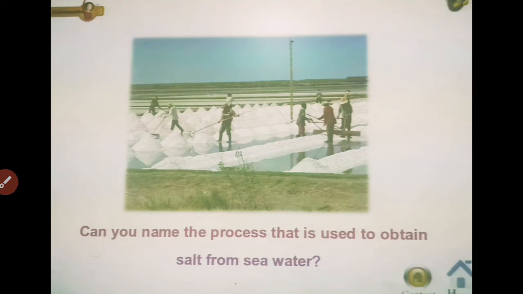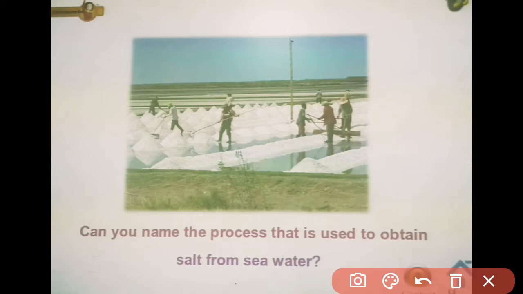Good morning students. This is the fourth part of the explanation video of chapter 5, separation of substances. Till now we have studied various methods of separation of substances, under which we covered the separation of solids from solids as well as the separation of solids from liquids. We were discussing the second one, and today we will move forward under this.